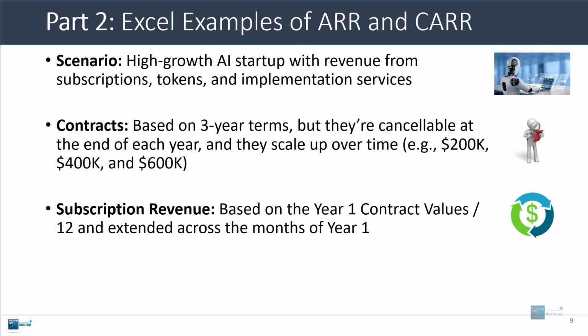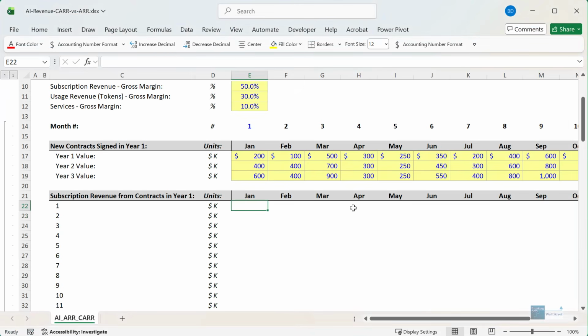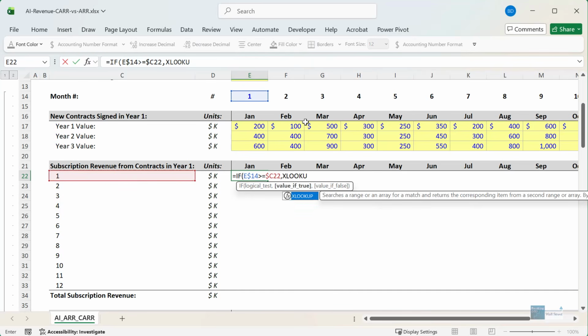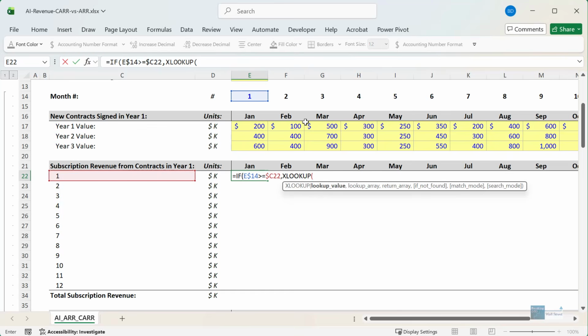The subscription revenue should be based on the year 1 contract values divided by 12, and then you extend this across the months of year 1. So let's look at an example for the subscription revenue. The first thing we want to do here is look at the month number that we're currently in, and if this is greater than or equal to the month number that we're measuring over on the left-hand side, then we want to look up the revenue for this specific month. So let's take the number 1 right here, and we're going to look up the value of the new contracts that were signed in month 1.